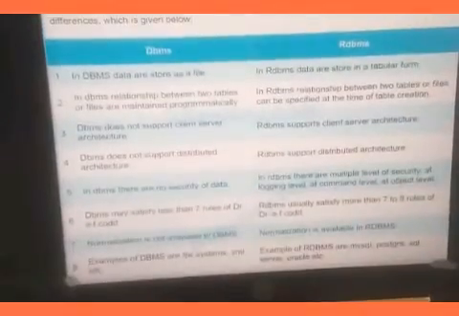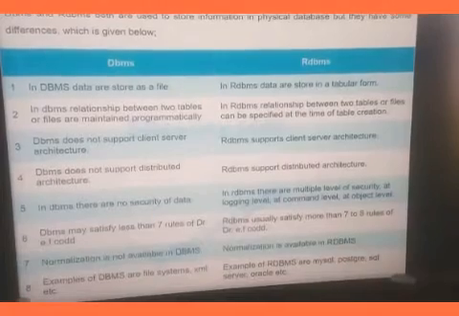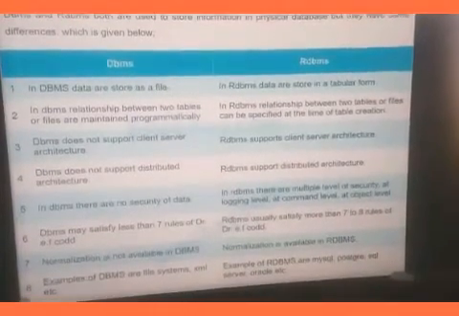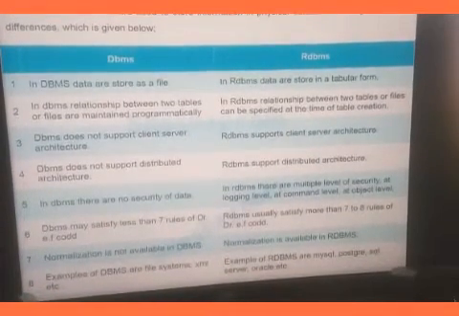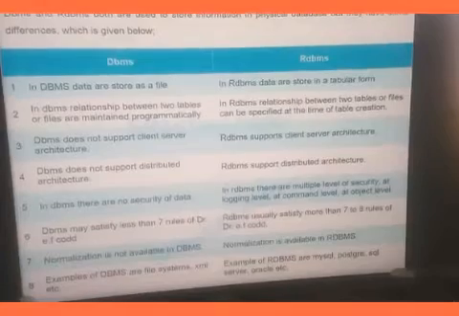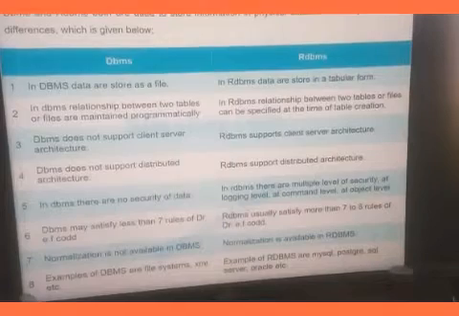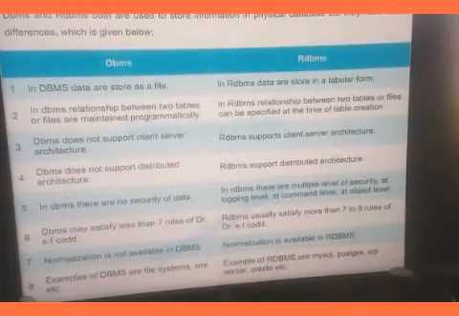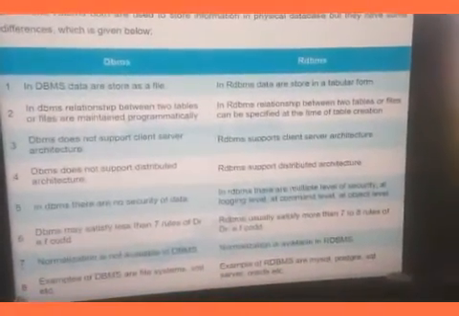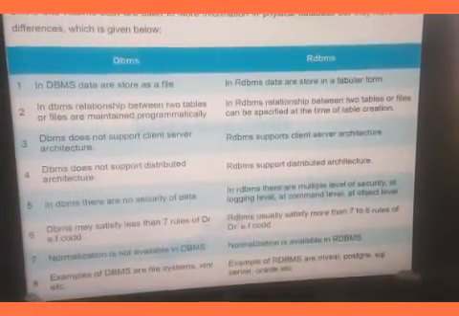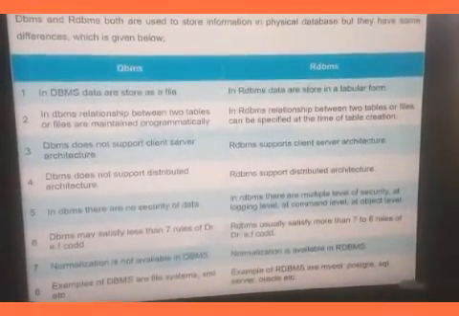DBMS does not support client server architecture, but RDBMS supports client server architecture. DBMS does not support distributed architecture, RDBMS supports distributed architecture. In DBMS there is no security of data, but in RDBMS there are multiple levels of security, at login level, command level or object level.